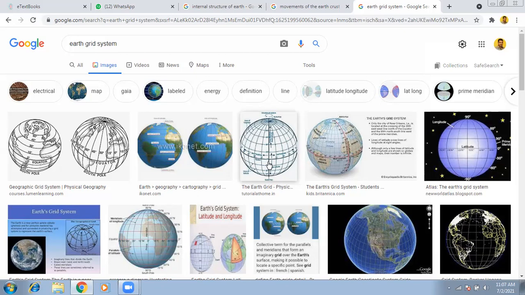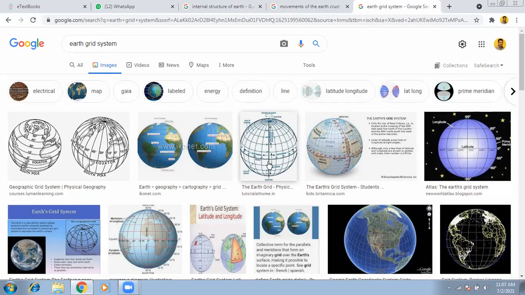For example, you already know a number of longitudes and latitudes are there. How many are there on the globe? 180 latitudes are there on the globe. Out of these, five are more important latitudes.